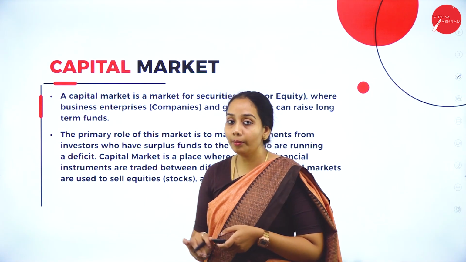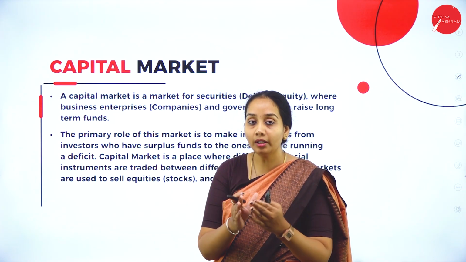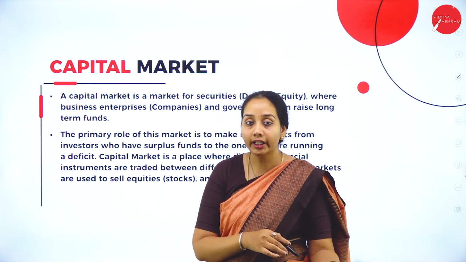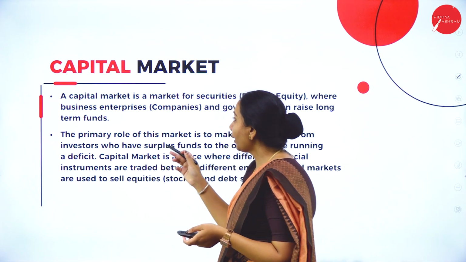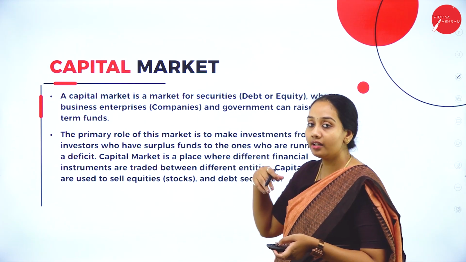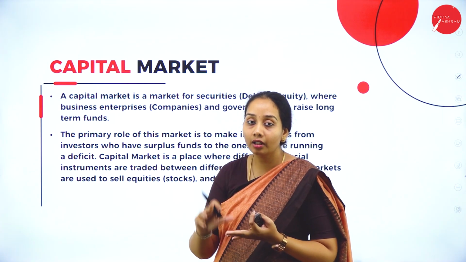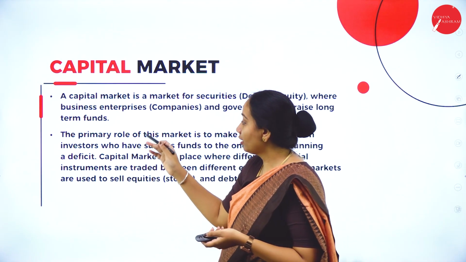Next we will talk about the capital market. The money market is all about the short-term market, which is for less than 1 year. The capital market is the opposite of the money market. The capital market usually contains shares, bonds and debt, a combination of all these three, for a longer period of time. It is called the capital market.